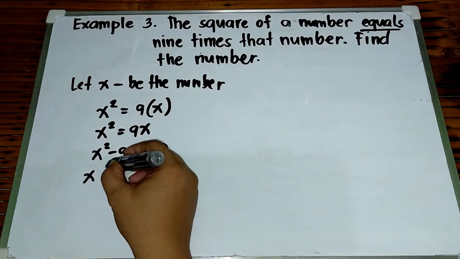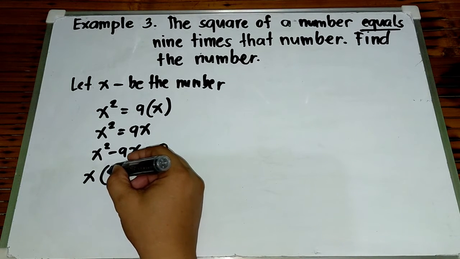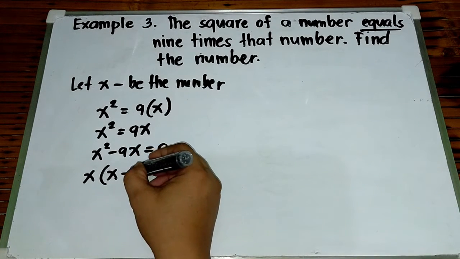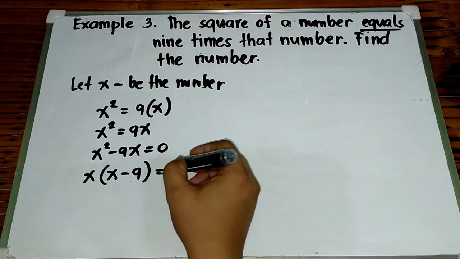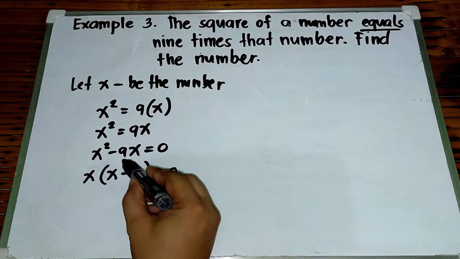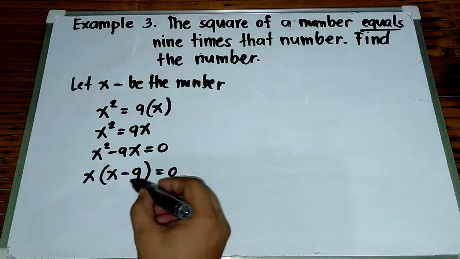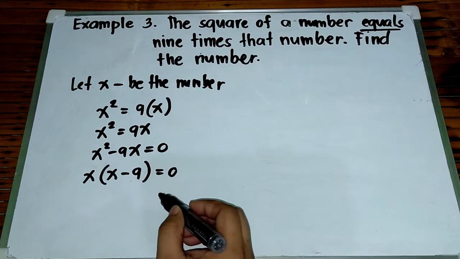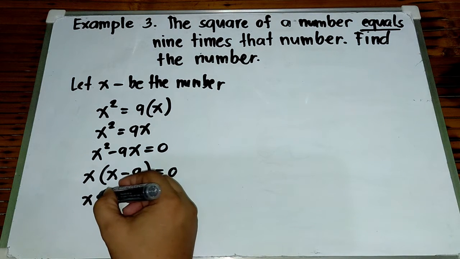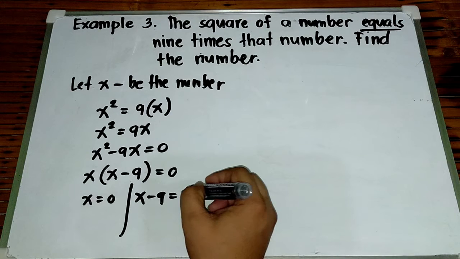Right? Times, gagawin natin, x squared divided by x, that is x. Minus 9x divided by x, that is 9, is equal to 0. So the factors of x squared minus 9x is x times the quantity x minus 9, or x and x minus 9. These two factors, by using zero product property, or equate natin yung dalawang factors into 0, so this is x is equal to 0. Yung isa naman, x minus 9 is equal to 0.